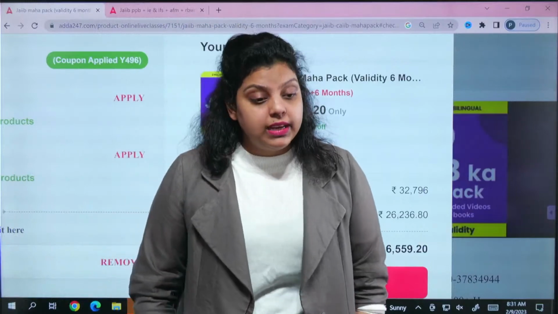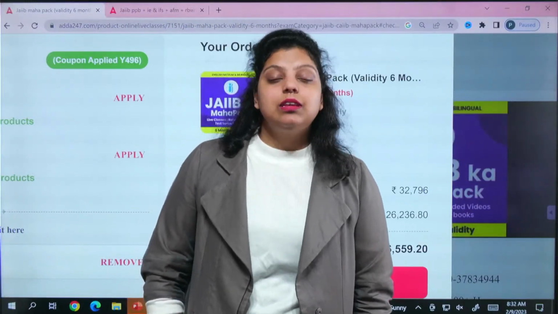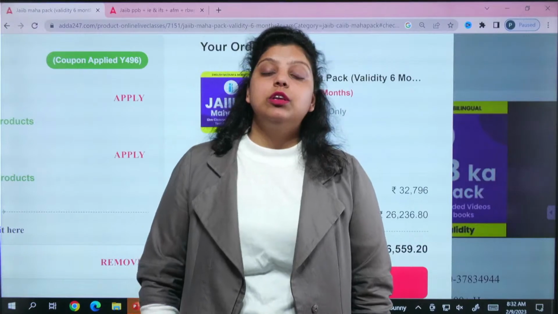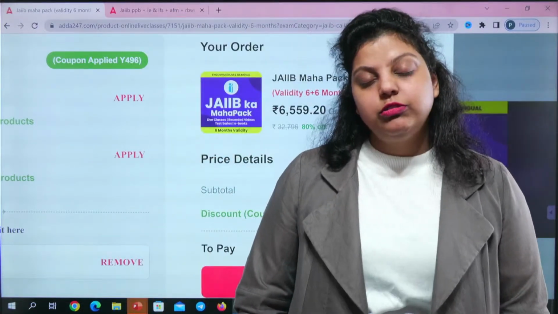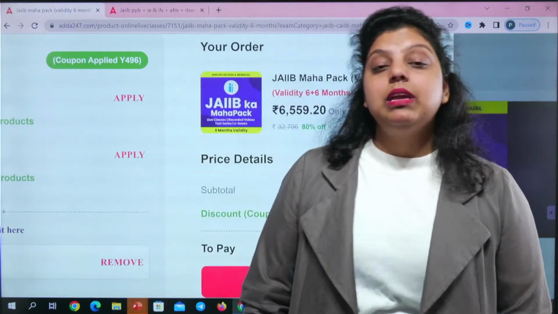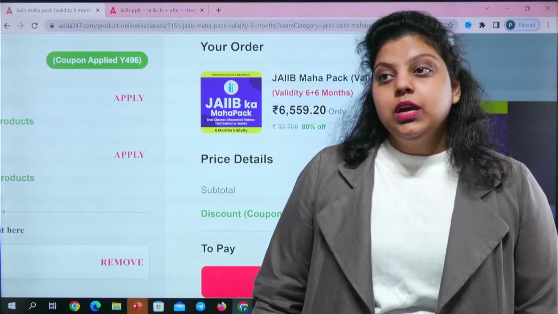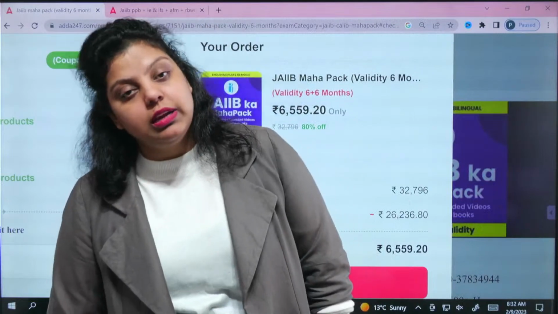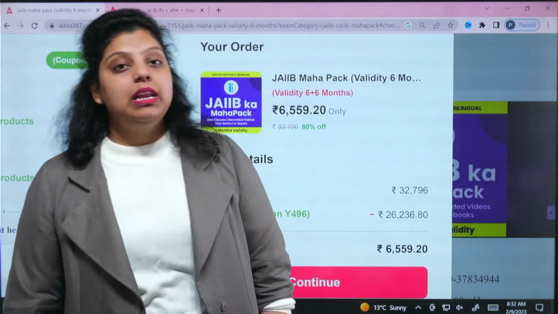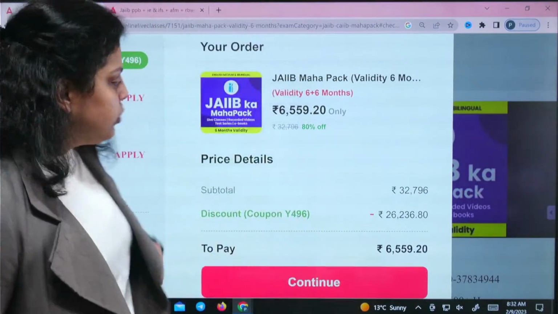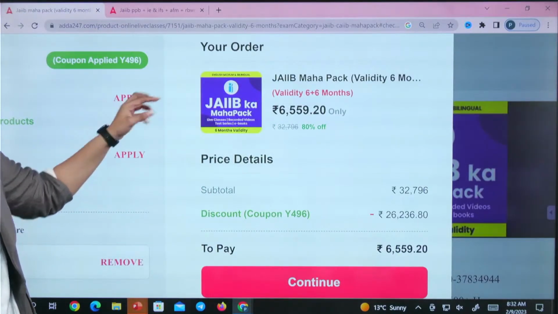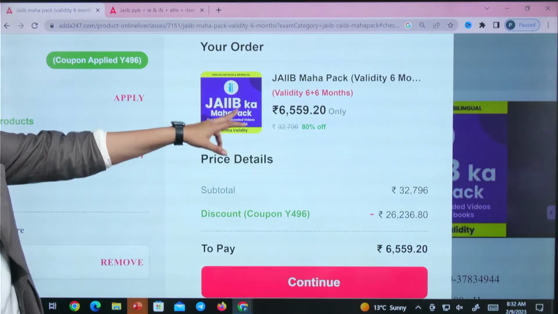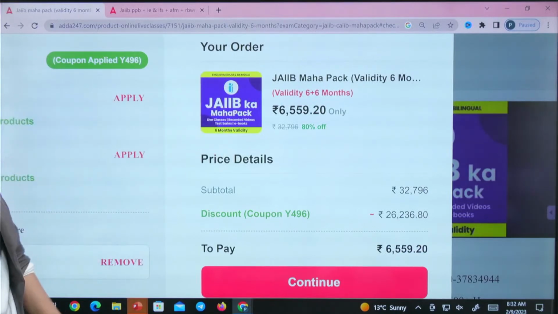covering the JIB all classes, conceptual classes, ebook, test series, revision batches, MCQ, case study batches in future, and numerical batches will be introduced, and that will be included in the CIB. It will be covering all the compulsory papers as well as your elective papers also. English medium, bilingual, all classes will be available. So everything will be available in the JIB CIB Mahapack. And under the JIB Mahapack, all the things related to the JIB will be available. And this is how you have to enroll.